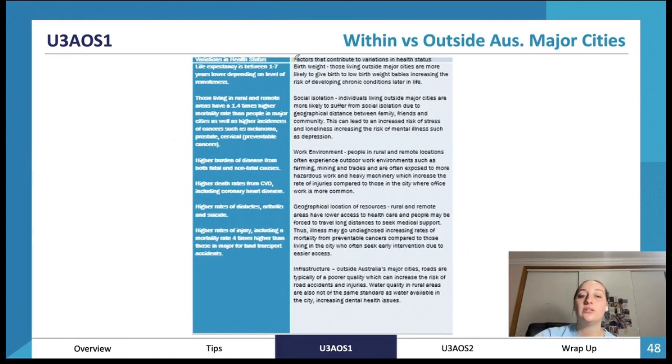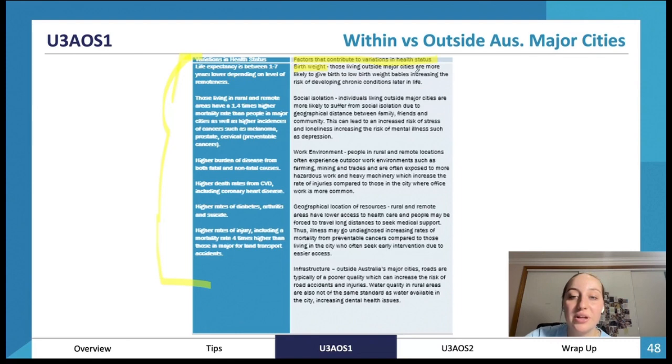Okay, and last one, we're looking at the different factors that contribute to variations in health status between those living inside and outside major cities. So, birth weight. You can also refer to this as rural and regional, rural and remote, but I think in the study design they say within major cities, so it's always best to refer to what they say in the study design.